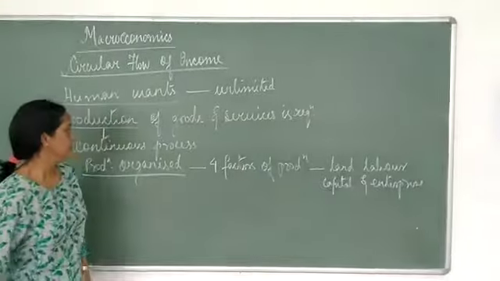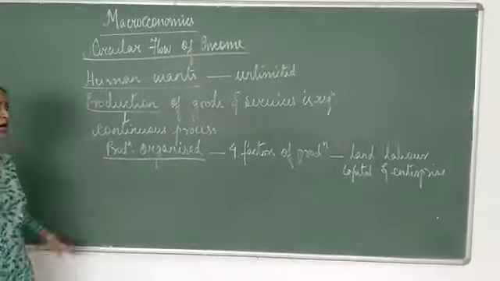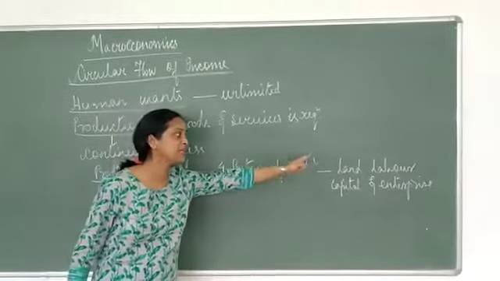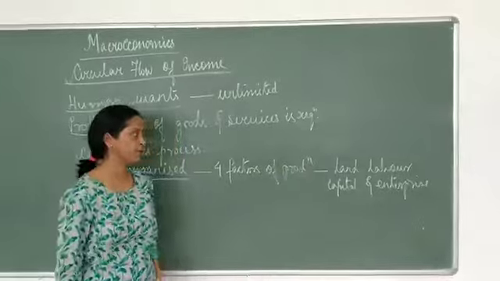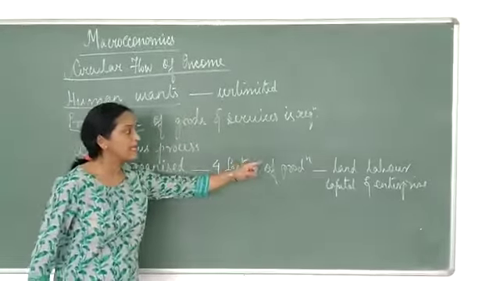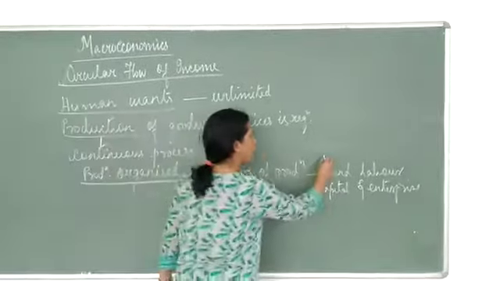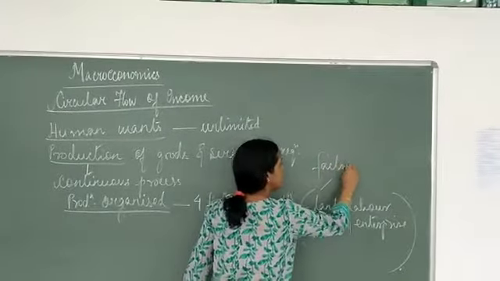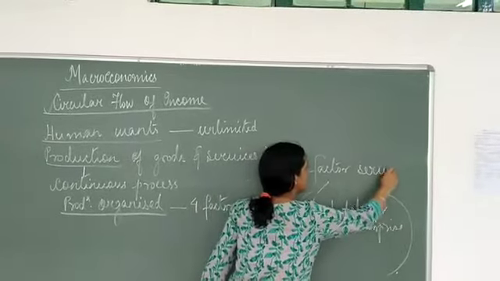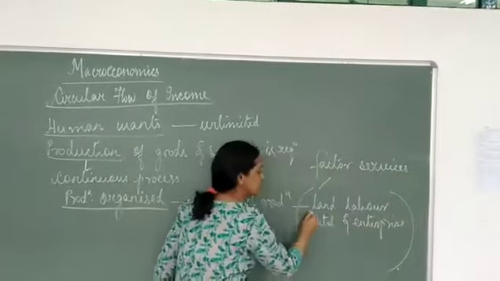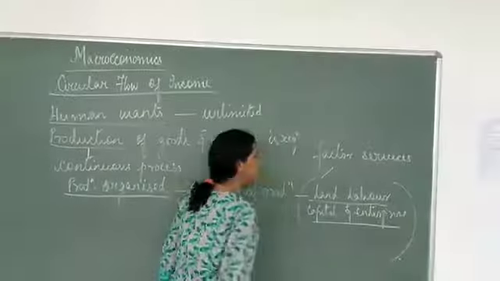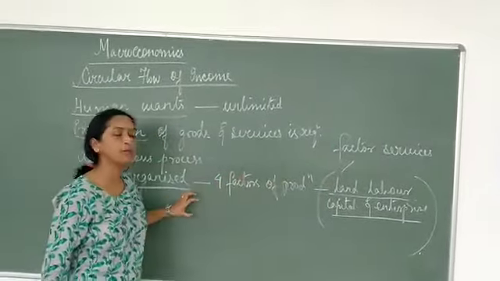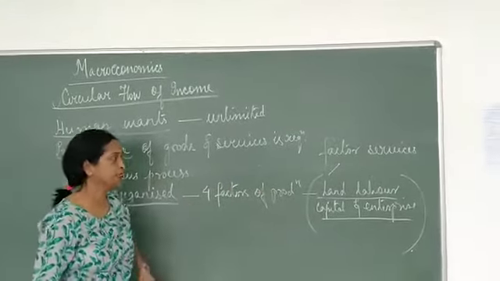Yes. So production has to be organized. How is the production to be organized? Using the 4 factors of production, that is land, labor, capital and enterprise. Now, the land, labor, capital, enterprise, what do we call them together? They are the factor services. Yes or no? These land, labor, capital, enterprises, they are providing their factor services and helping in the production of goods and services.